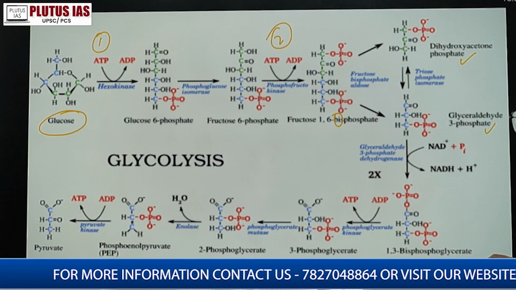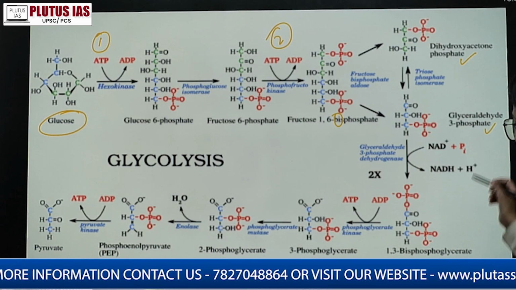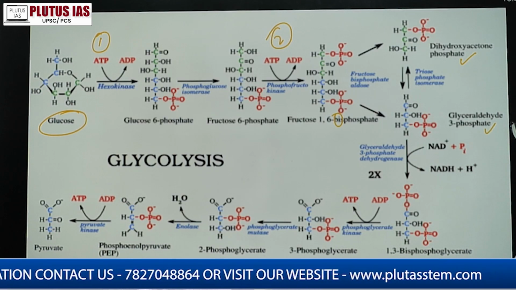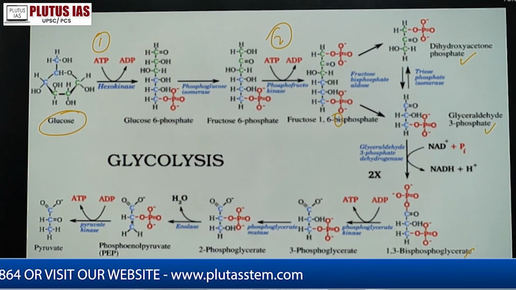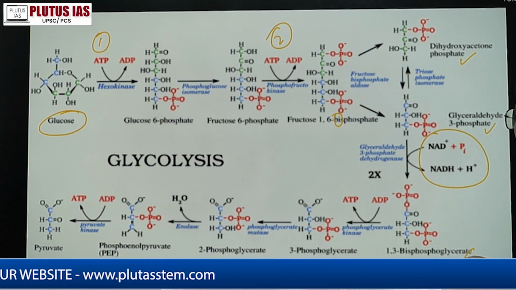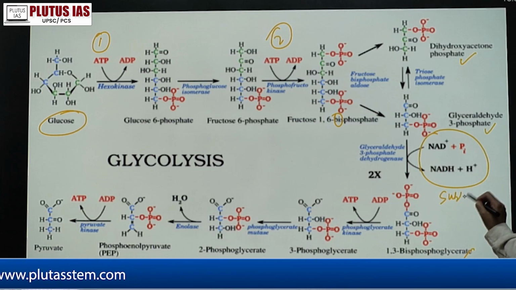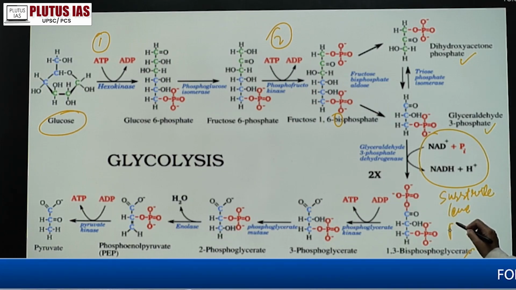So glyceraldehyde 3 phosphate के बाद what we have made, sorry my bad, I think I have written something a little bit opposite there. So glyceraldehyde 3 phosphate से 1,3 biphosphoglycerate. यहाँ पे there is a using of the NAD to NADH. This is your substrate level phosphorylation.